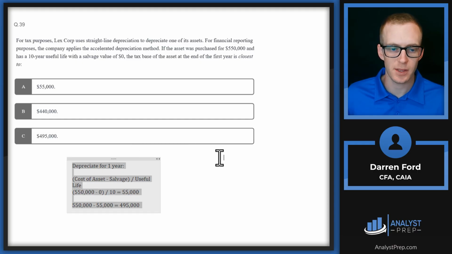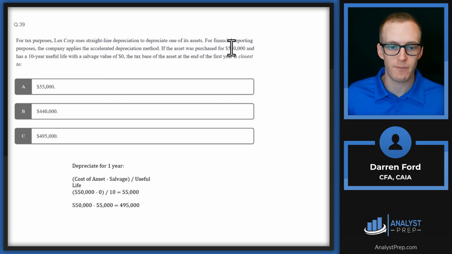We're just going to depreciate this for 1 year, which is going to be the cost of the asset minus the salvage. Salvage is 0, so it's just going to be $550,000. And then we're dividing that by useful life, gives us $55,000. We take that $55,000 and then we subtract that from our original basis, which is going to give us a tax basis of $495,000. Answer C.